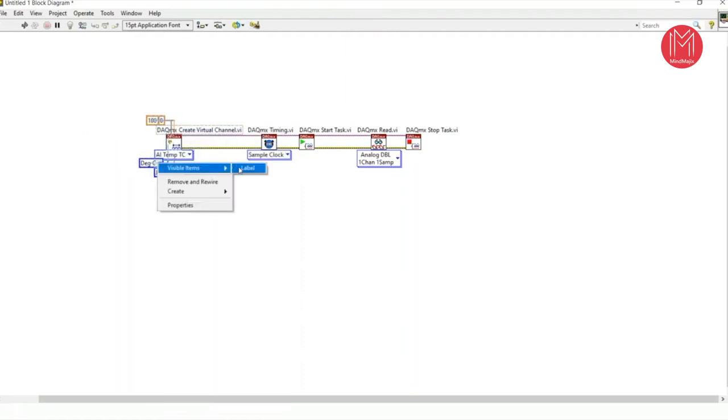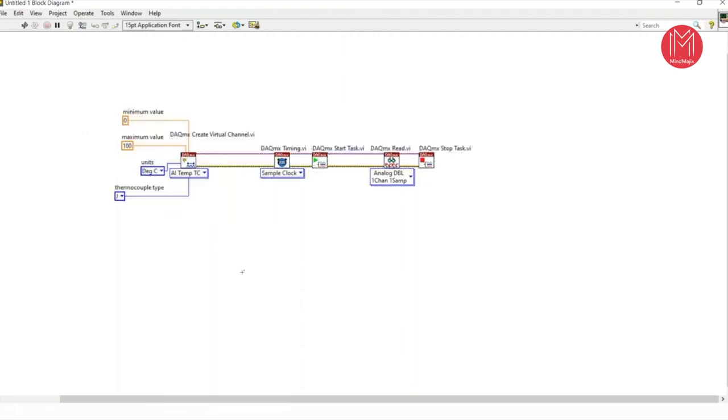Now select all. Labeling is very important. Why? Because by using the label, you can understand and design your program very effectively. Using the label, you can change and configure your software, your program. Now right click, create physical channel, create constant. Here the physical channel means the hardware which is connected to our PC. We will target that hardware here.